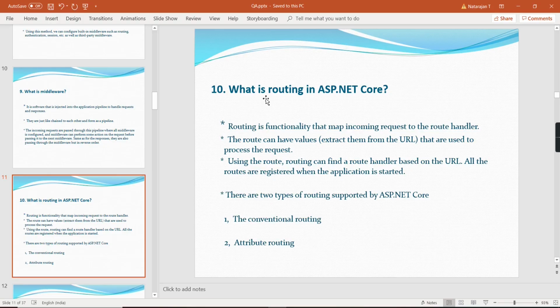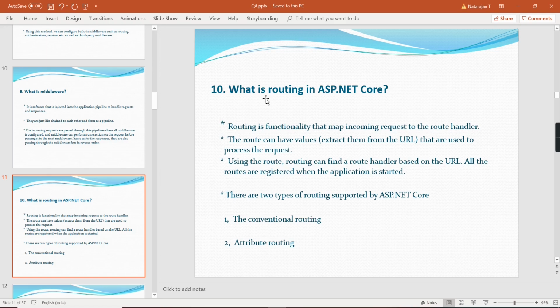What is routing in ASP.NET Core? Routing is a functionality that maps incoming requests to the route handler. The route can have values extracted from the URL, which are used to process the request. Using routing, we can find the route handler based on the URL.